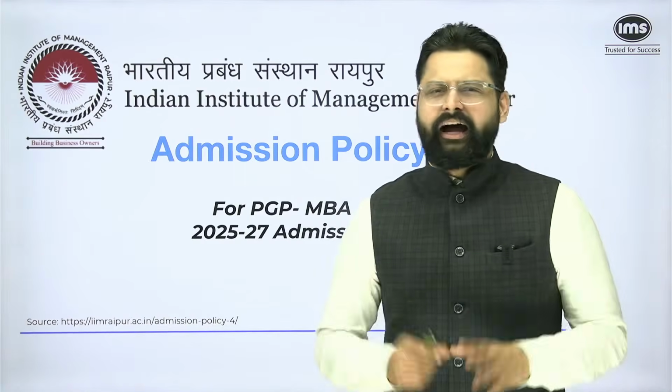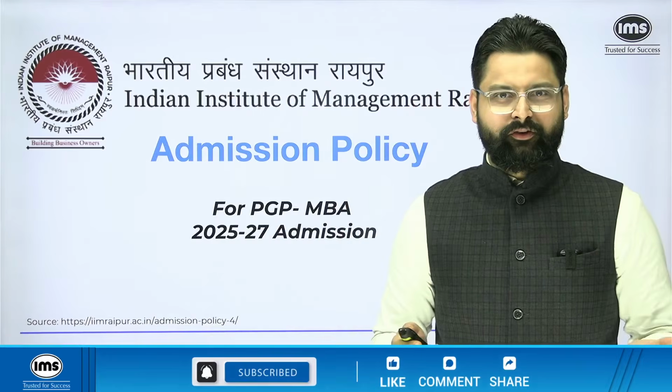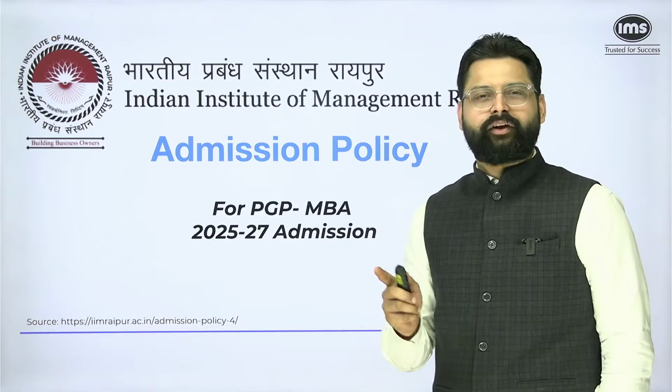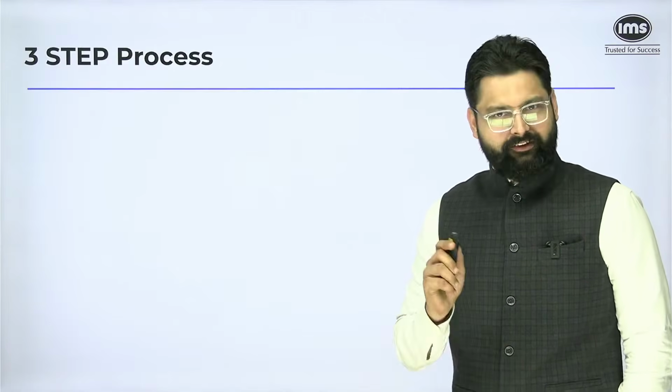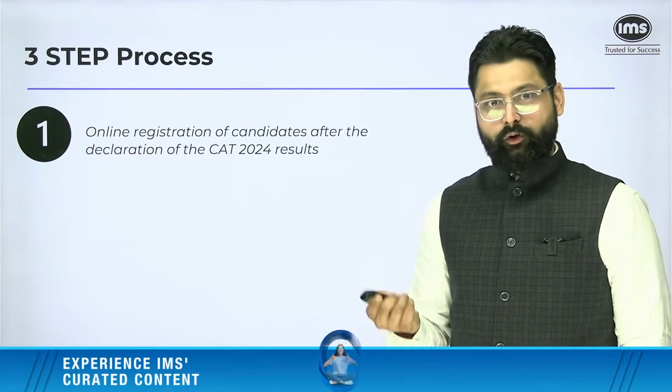IIM Raipur. IIM Raipur has opted out of the Common Admission Process (CAP). So they have their own process. Let's take a look at the IIM Raipur admission policy for the PGP-MBA program of 25 to 27. It has 3 steps. Step number 1 is online registration, for which you are going to receive an email.